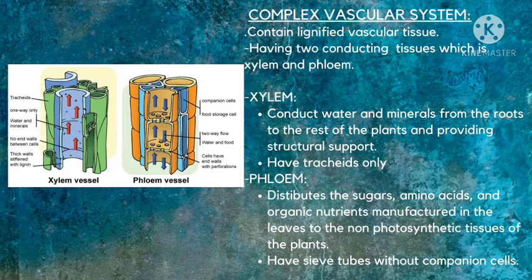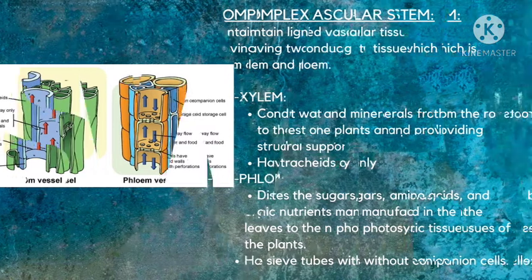Xylem helps conduct water and minerals from the roots to the rest of the plant and provides structural support, while the structure itself only has tracheids. Phloem helps distribute the sugar, amino acids, and organic nutrients manufactured in the leaf to the non-photosynthetic tissues of the plant, while having an absence of companion cells in the phloem structure.